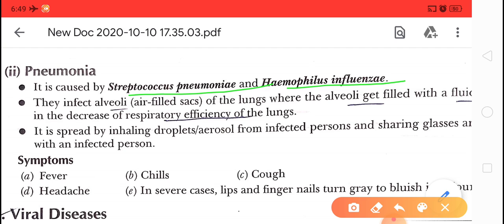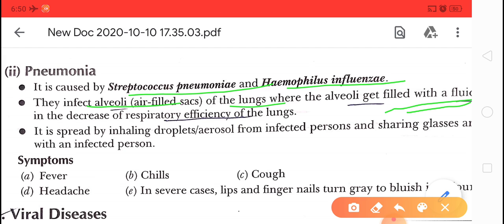In this disease, the alveoli of the lungs of the affected individual are filled with fluid. Due to this fluid, the person faces difficulty in breathing. They cannot respire properly. The respiratory efficiency of the lungs is decreased, so they face problems in breathing, in respiration.